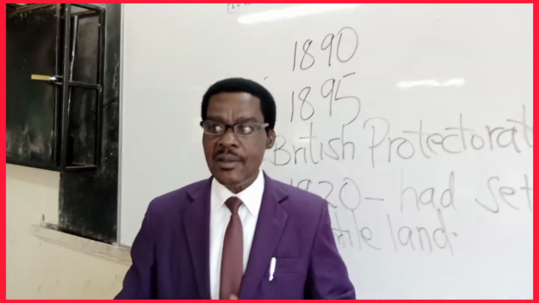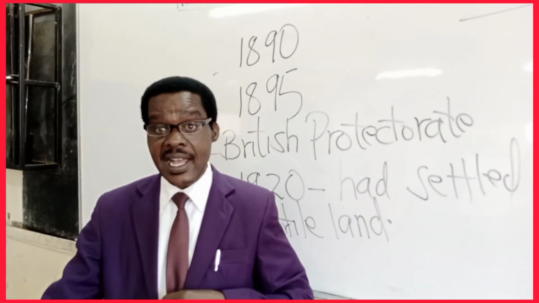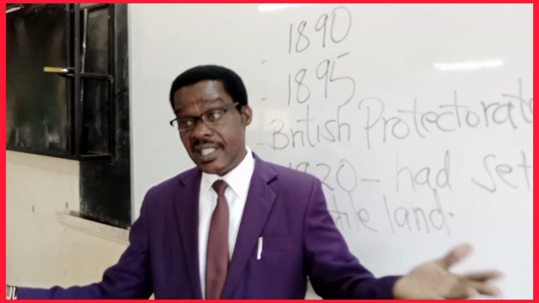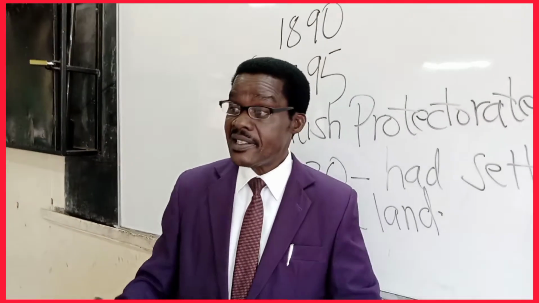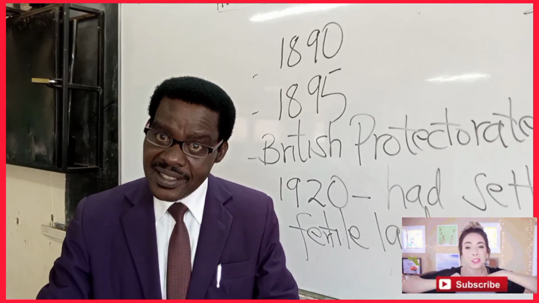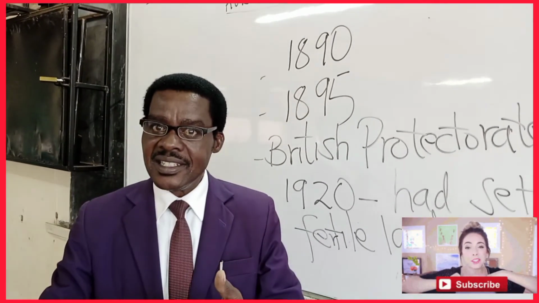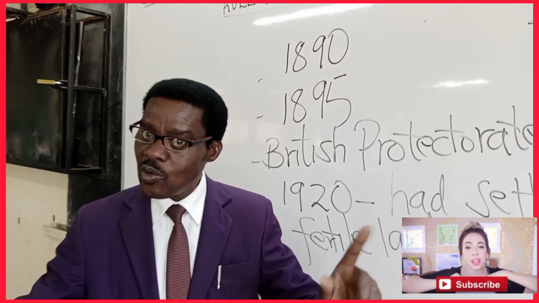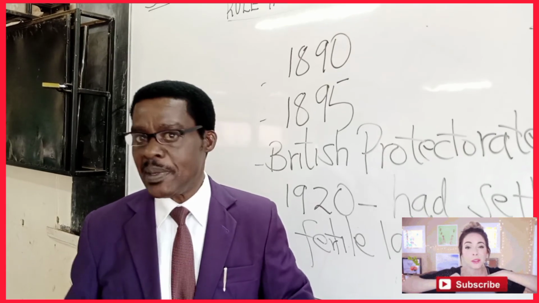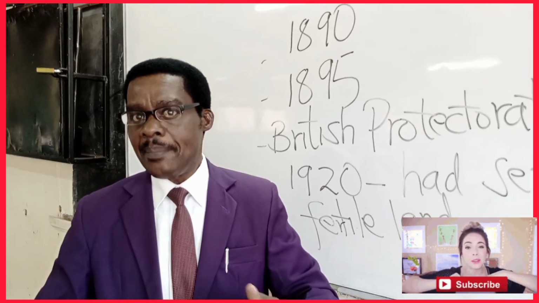We have come to Kenya, we have settled in the White Highlands, and some of the communities are resisting while others are saying you can come. There were those two camps, resistors and collaborators. The resistors didn't want them to come, and the collaborators welcomed them. In our next episode, part 2, we're going to see what happened after that.